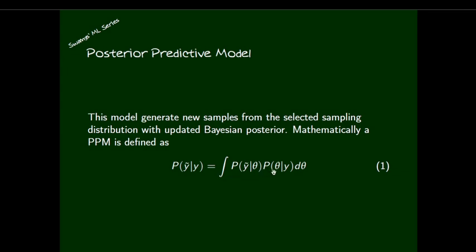Then P of theta given y is a probability distribution. So what is the total integral of P of theta given y? That is a weighting factor here. Integral of P of theta given y is equal to 1. Every probability distribution should be normalized to unity. That factor is in the denominator. Actually, the formula is P of y tilde given y is the integral of this expression, the whole divided by the integral of this probability distribution, P of theta given y. But using the properties of a probability distribution, the denominator becomes 1.